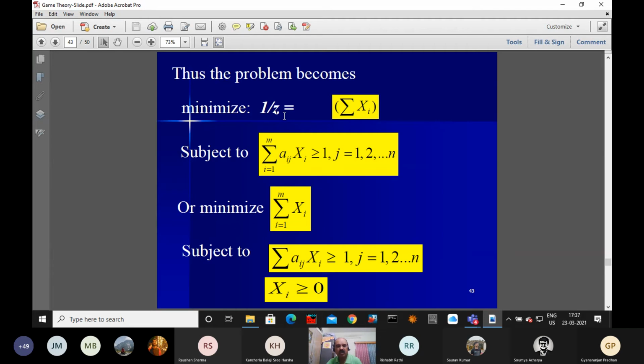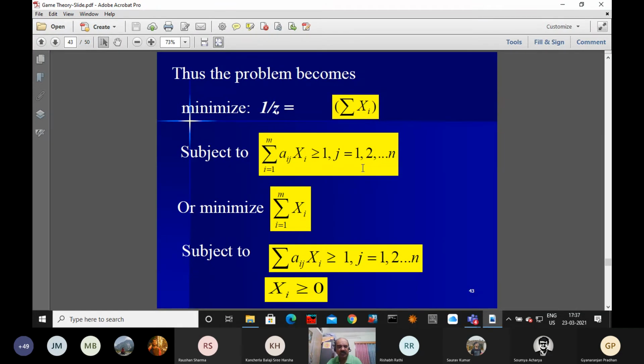This is equal to summation over i of Xi. This Xi are not the probability because this is after the transformation. Subject to summation over i varies from 1 to m, Aij into Xi greater than or equal to 1, j varies from 1 to n.